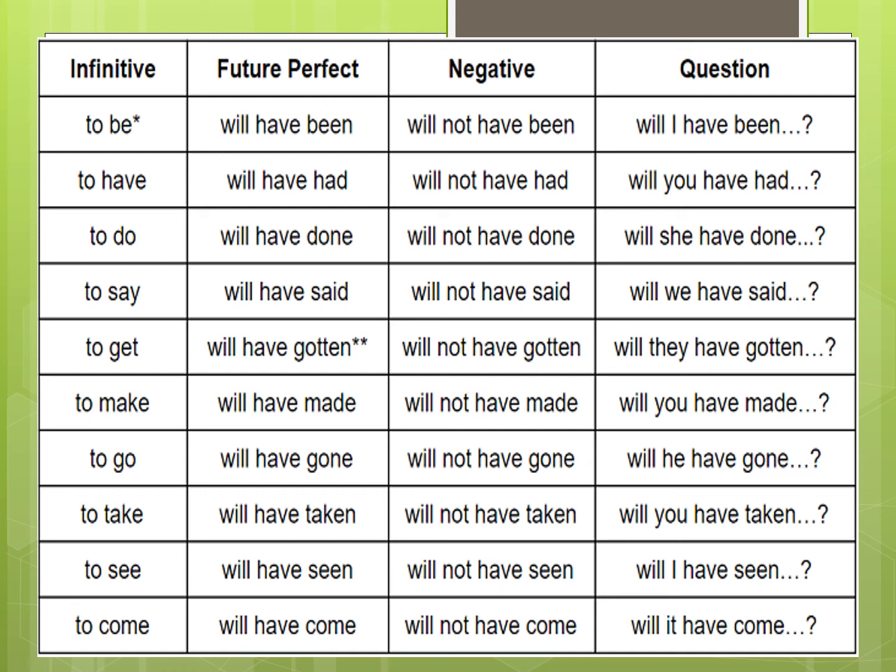Will I have been? To have, also here, will have had. We can see here verb to have is repeated. Have had, have is an auxiliary verb, but the second had is a main verb, V3 of to have. The negative will not have had, and the question, will you have had? And you can apply the rule on all the different kinds of verbs. It's a fixed formula in the negative, in the question, and in the affirmative, or normal sentence.